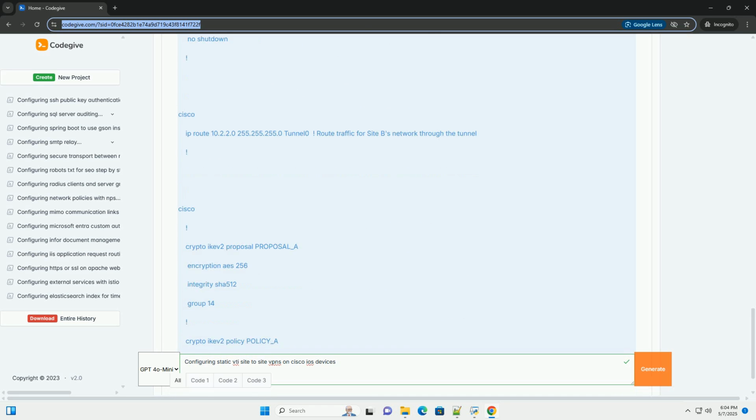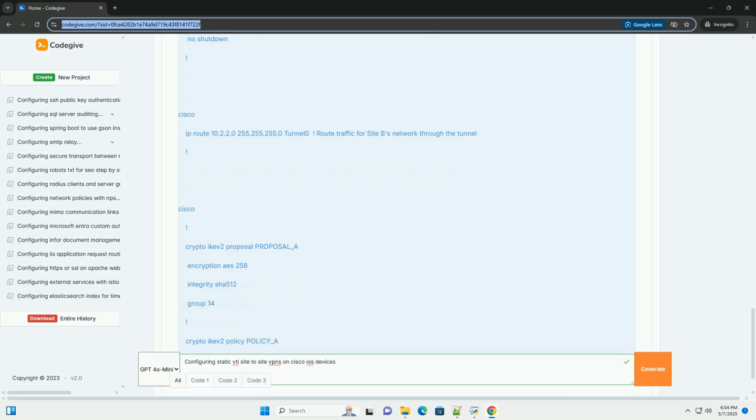Security considerations. Strong pre-shared key. Use a strong, randomly generated pre-shared key. Avoid using easily guessable passwords. Regular key rotation. Change the pre-shared key periodically to enhance security. IKEv2 security.